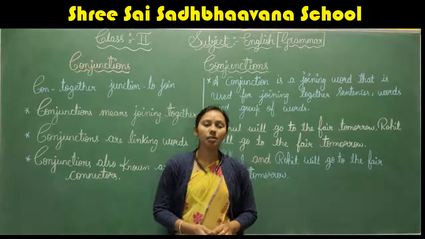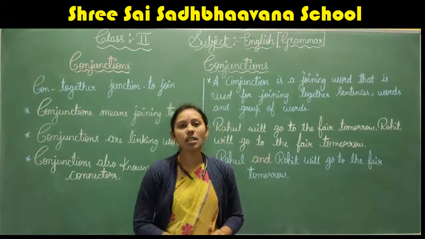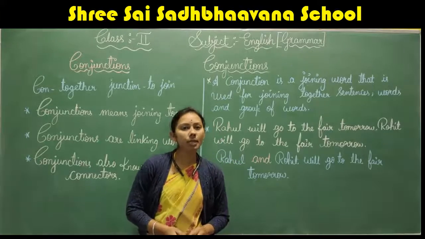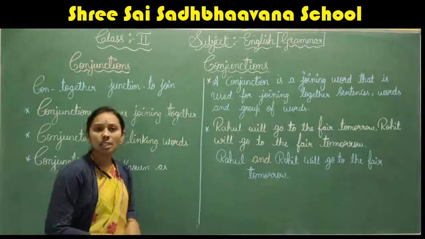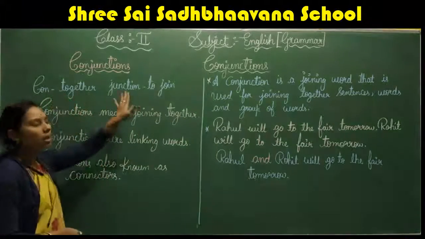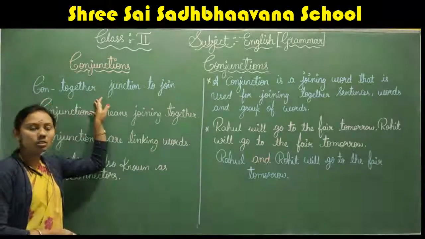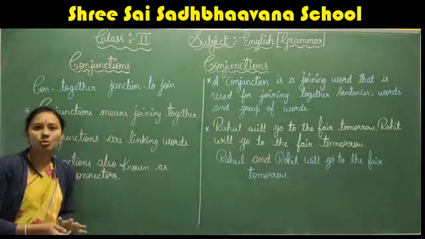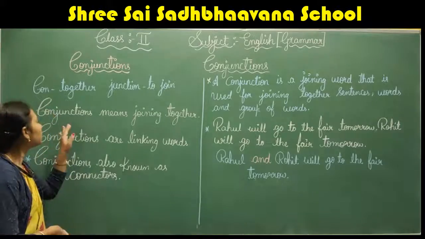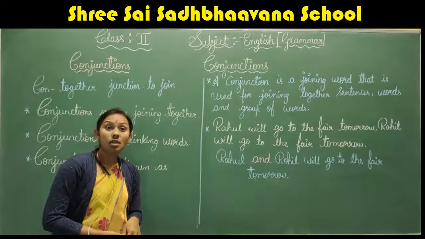Children, today I will tell you about conjunction. Conjunction is made up of two words, con and junction. Con means together, junction means to join. Here conjunction means joining together.